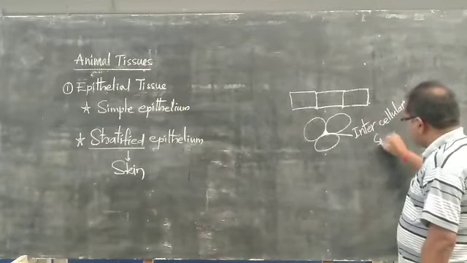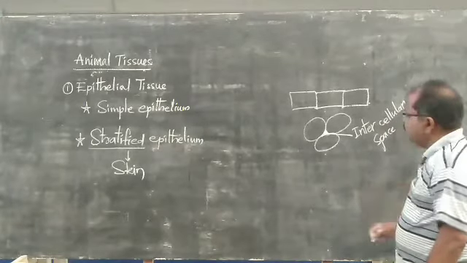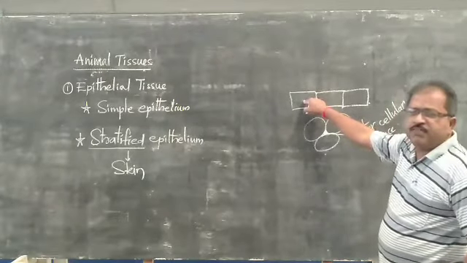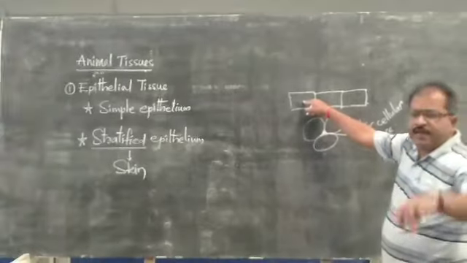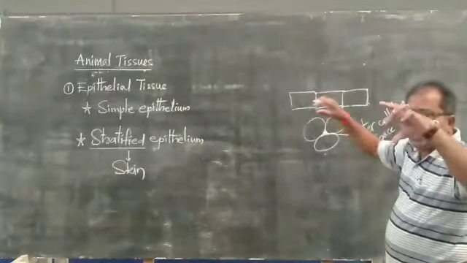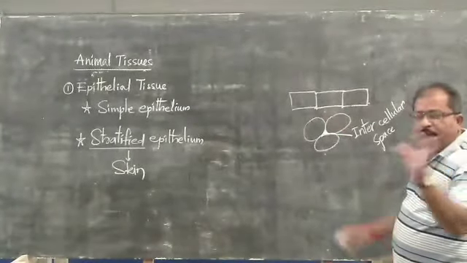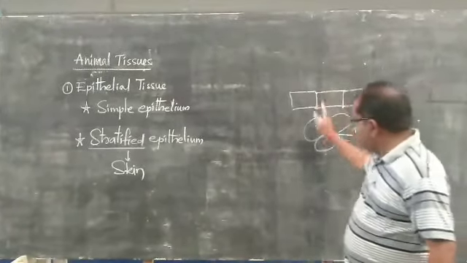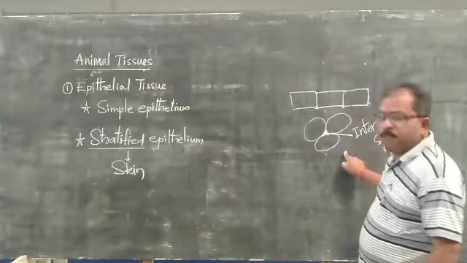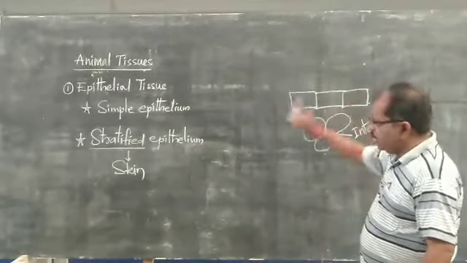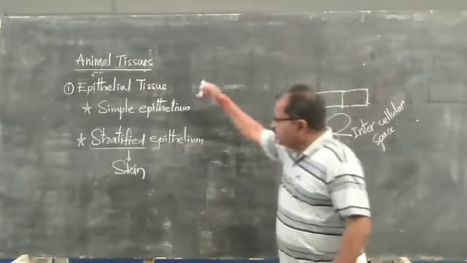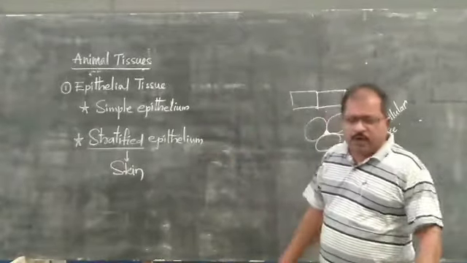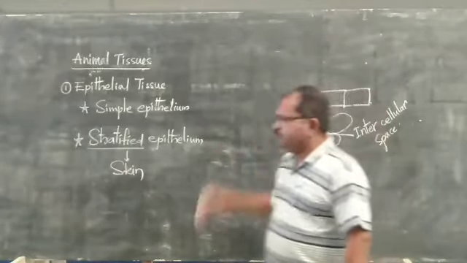So these types of spaces will not be present in the stratified epithelium, because all the cells are arranged compactly, very tightly packed. That's why the intercellular spaces will not be present in the stratified epithelium, as well as in the simple epithelium also. Now let us learn about the simple epithelium.